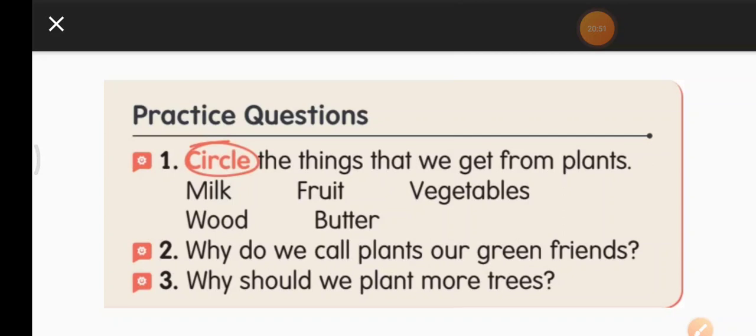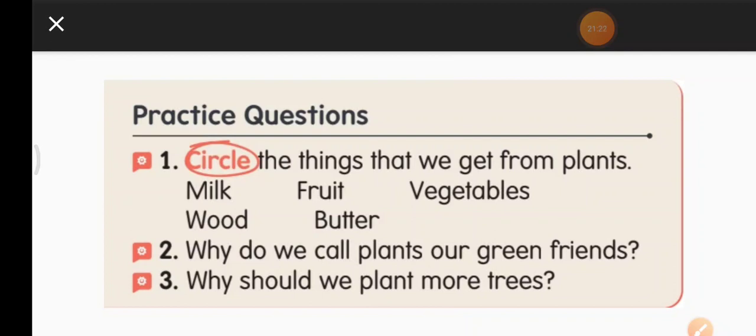Why do we call plants our green friends? Okay, plants are our friends. Tell me something about your friend, children. Who is your best friend? Why do you like them? Okay, so you like your best friend because you share things. She helps you in many ways, right? So even when plants are helping us in so many ways by giving fruits, wood, food, cotton, medicinal oils, medicines, so many things, when they are purifying the air, they are also our friends.